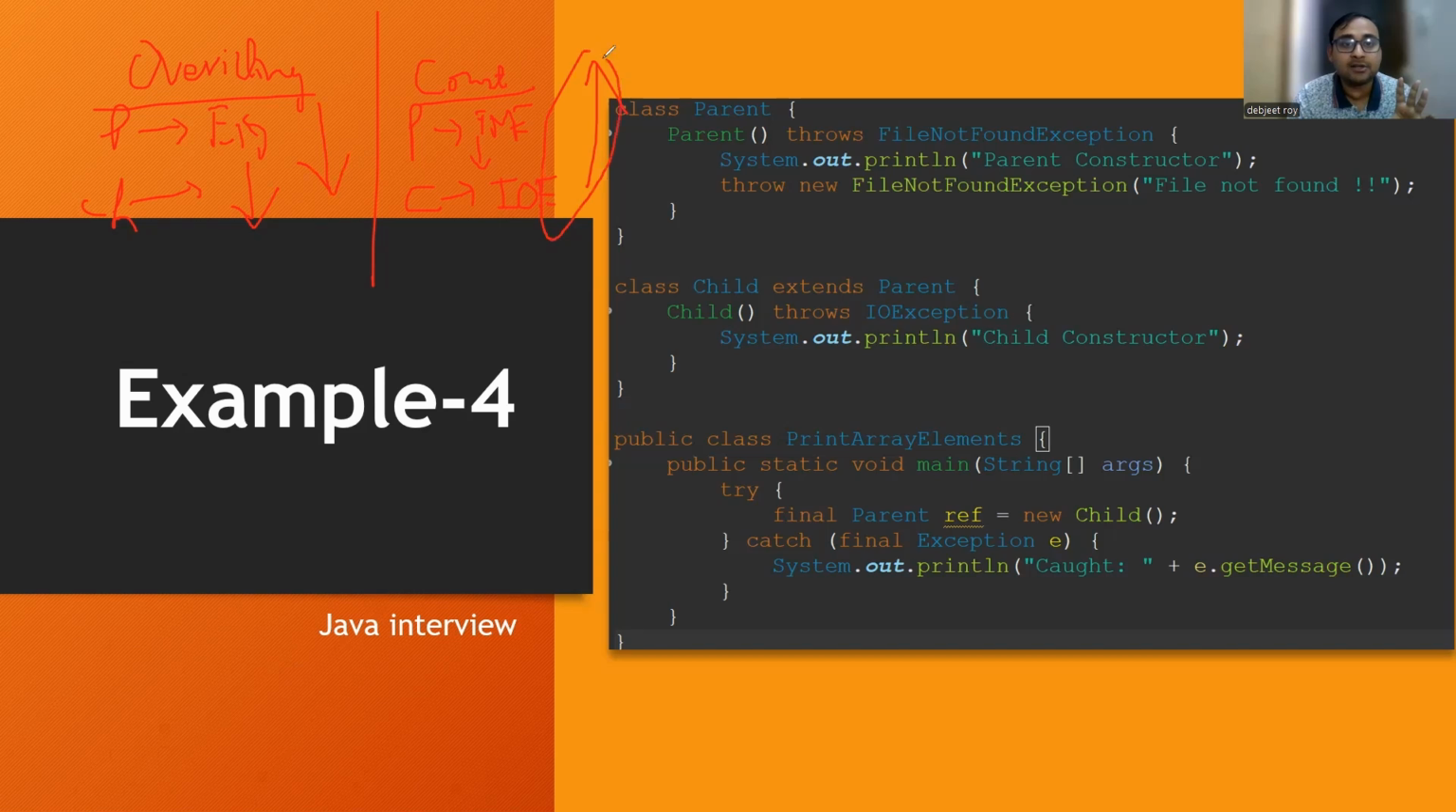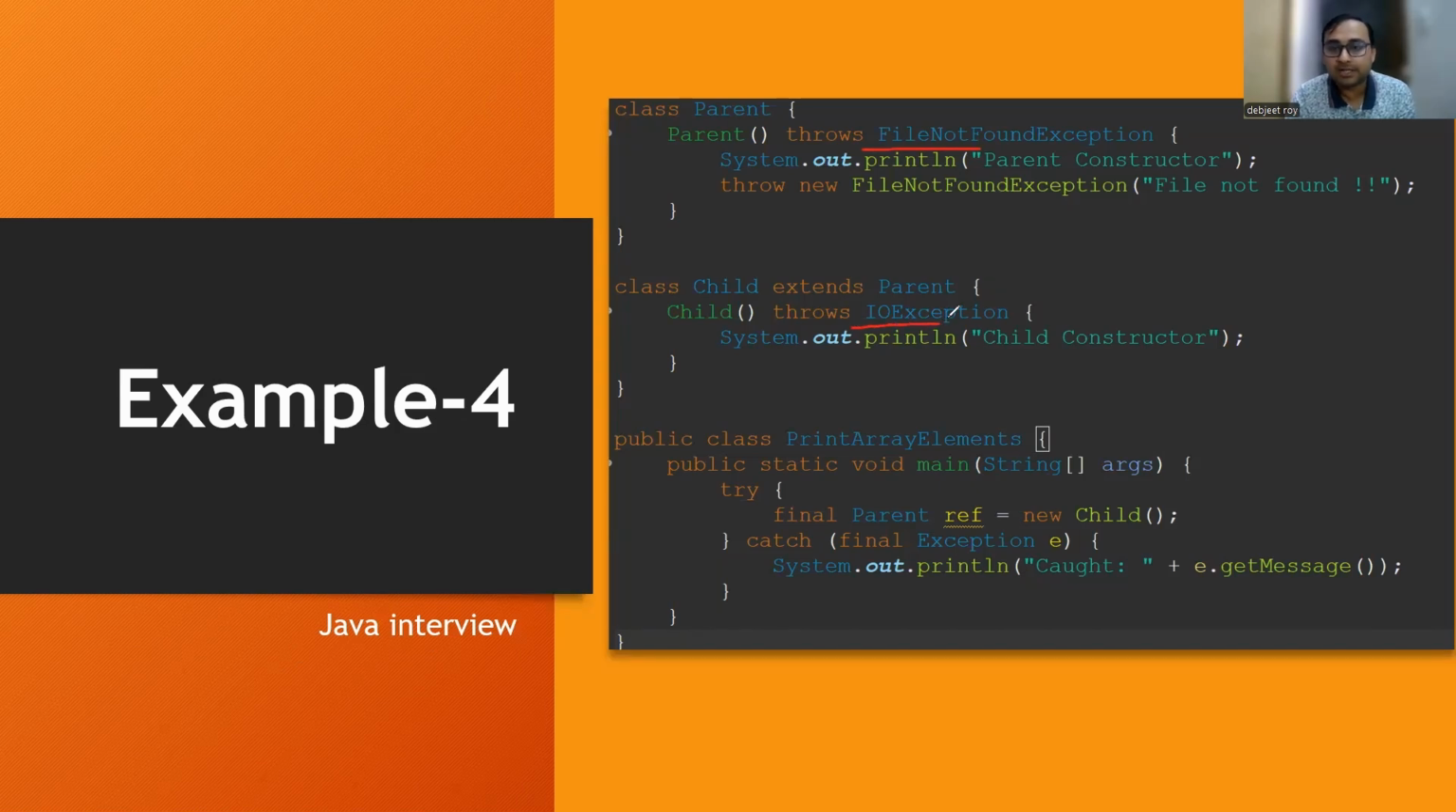So this hierarchy concept should be very clear. Whenever I'm going from parent to child, in case of method overriding, it will have a lesser exception in hierarchy, and with respect to constructors, the exception should be at a higher parent level. This is the scenario that we have to understand. I hope you got the clarity on this. Similar to that, the parent class constructor is throwing file not found exception, and the child class constructor is throwing IO exception. So what will happen in this scenario? If the parent class constructor throws file not found and the child class constructor throws IO exception, it's totally fine.